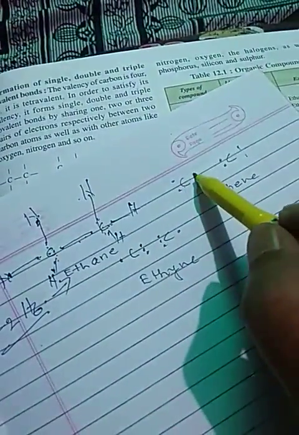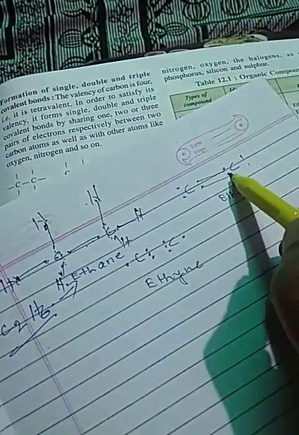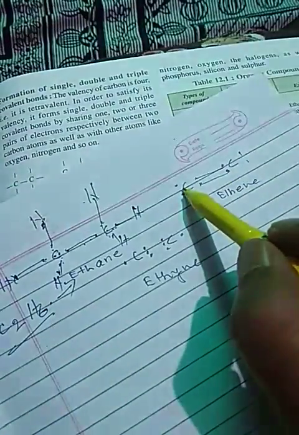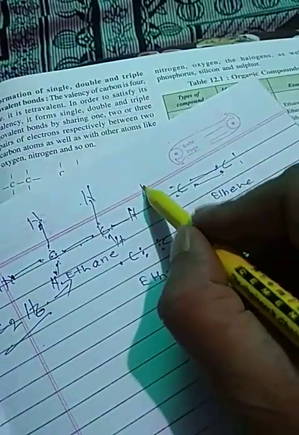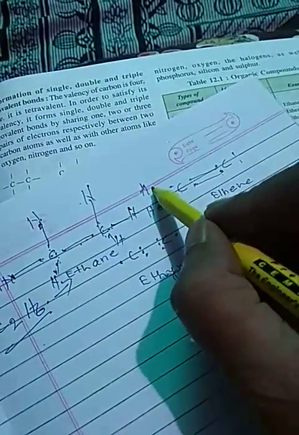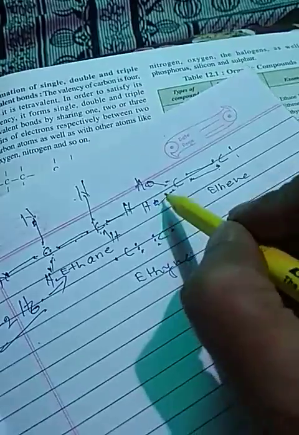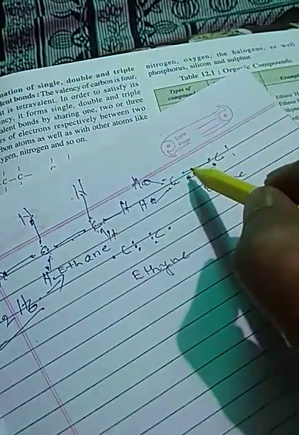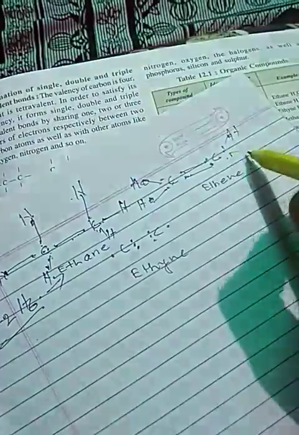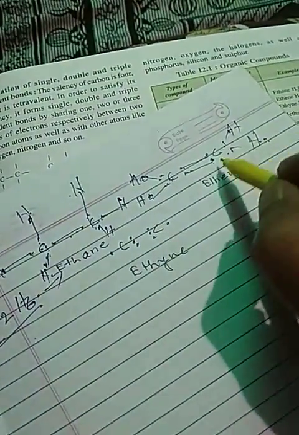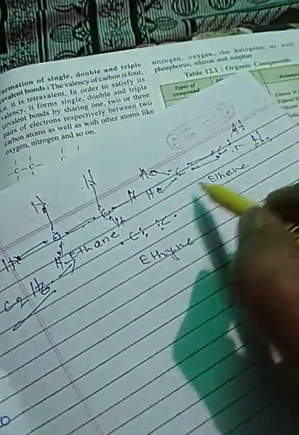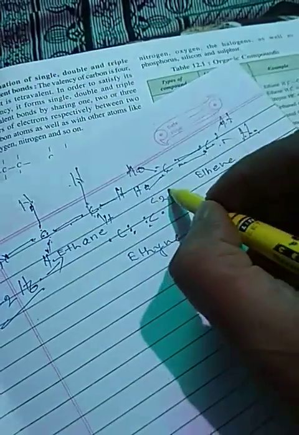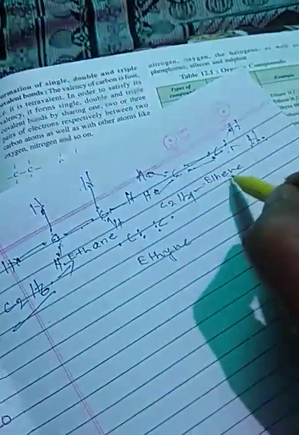Here, see, both carbons are sharing 2 electrons. Now what is the number of electrons for this carbon? 1, 2, 3, 4, 5, 6. So it needs 2 more electrons. We will share like this. The octet is complete. For this, 1, 2, 3, 4, 5, 6, it shares 2 electrons from these 2 hydrogens. The octet is complete and all the duplets of the hydrogen atoms are complete. Now what is the molecular formula? C2H4. It is called ethene.